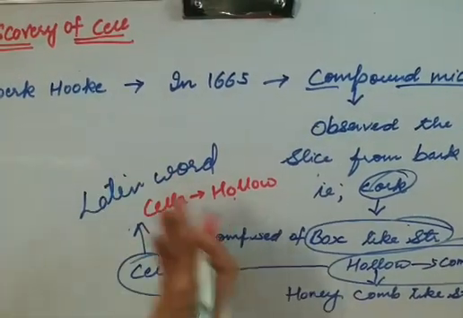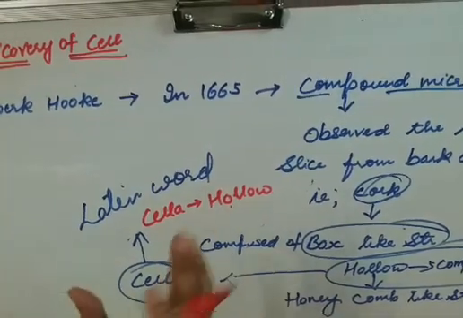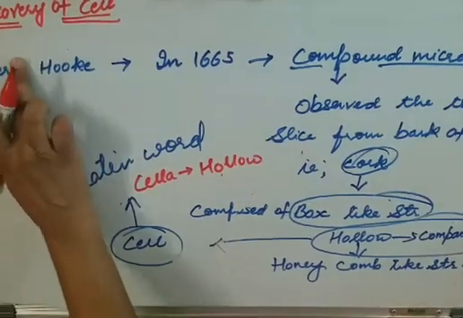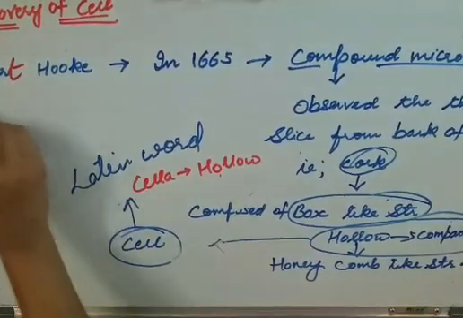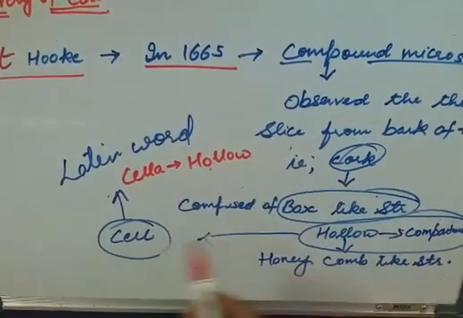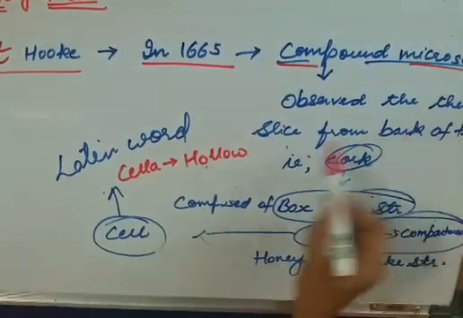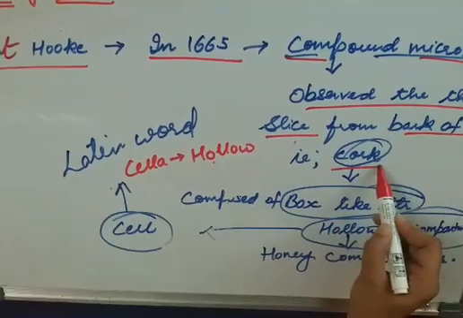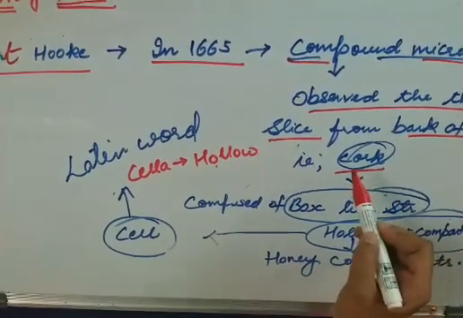After Antoine Leeuwenhoek, who in rainwater saw a minute structure and named it animalcules, another scientist came, Robert Hooke. In 1965, under his compound microscope, he observed a thin slice from the bark of a tree, cork.